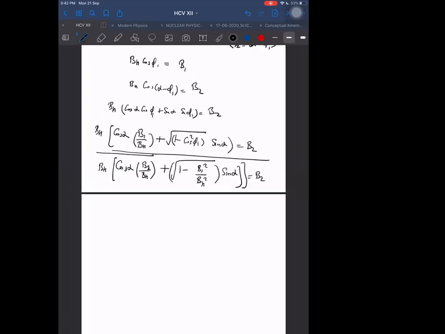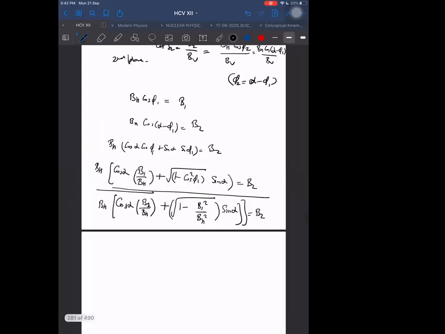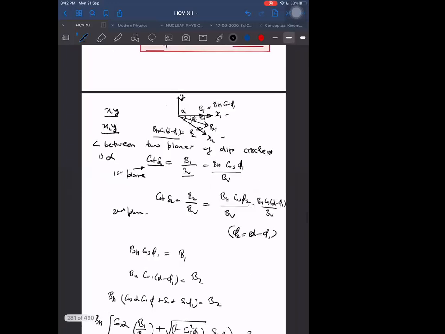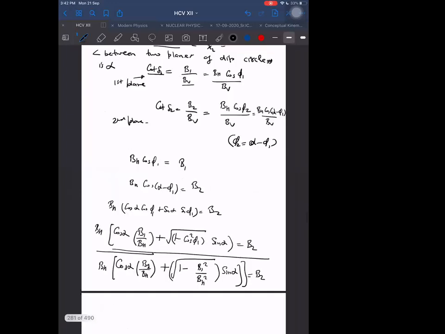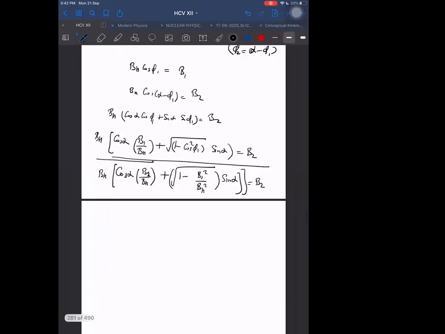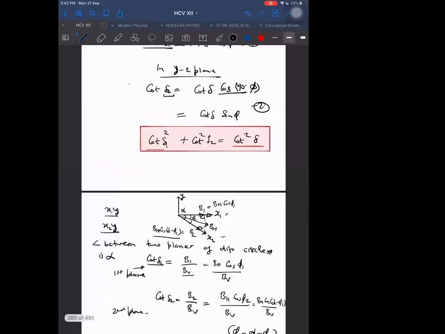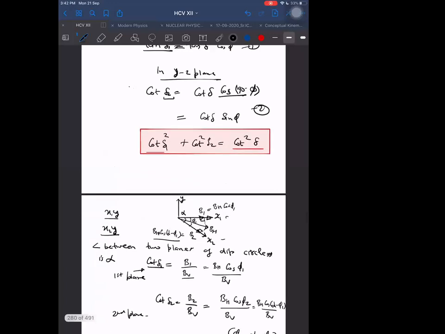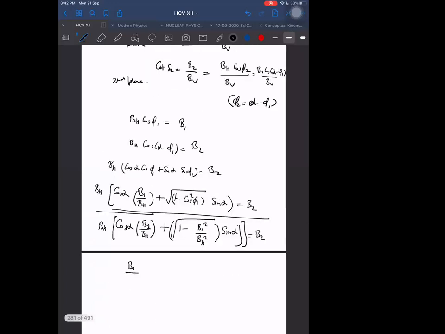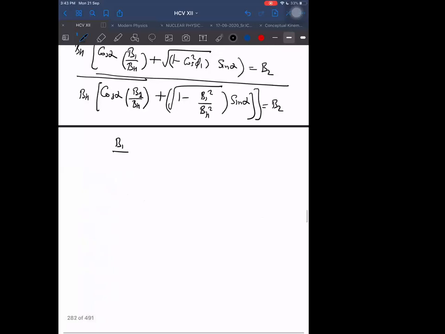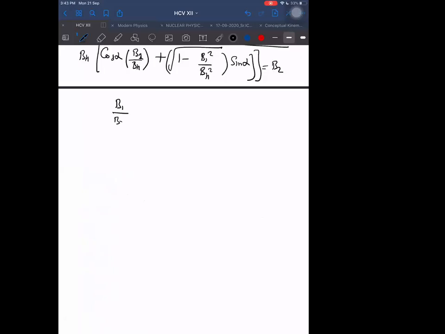Once we are able to eliminate the phi angle, then I think we can get it from B1 and B2. We already know what B1 and B2 are. B1 upon B vertical is cot delta 1, that we know.